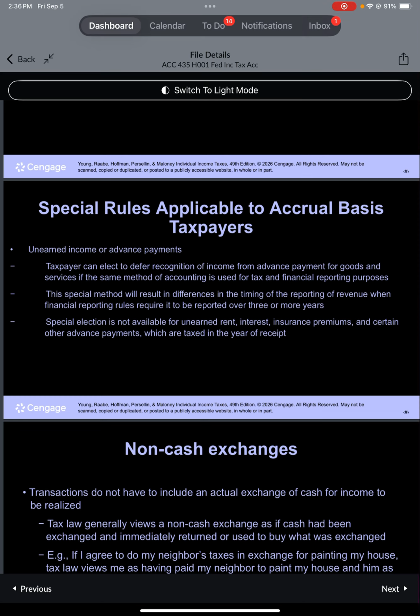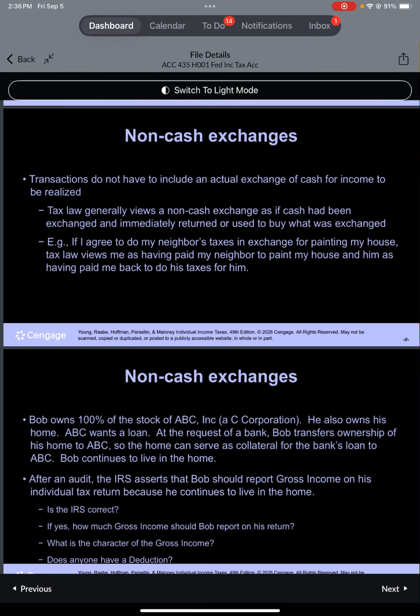Non-cash exchanges. Exchanges not involving cash are treated as if cash was exchanged. Example: I do my neighbor's taxes in exchange for him painting my house. Tax law treats both as if cash was paid and received.